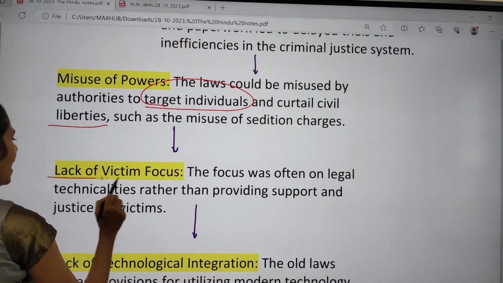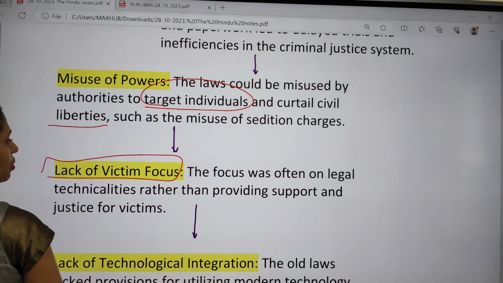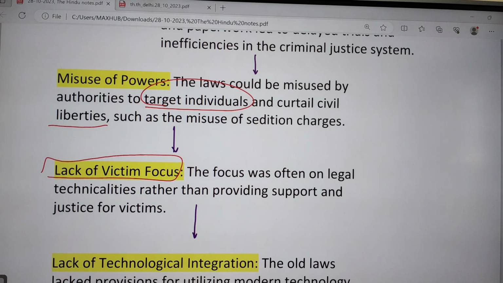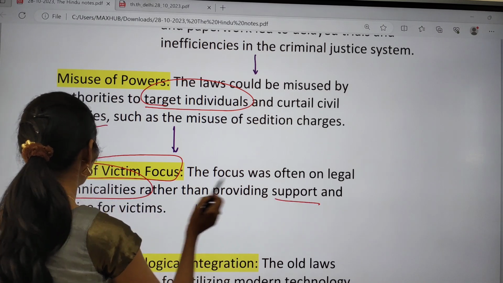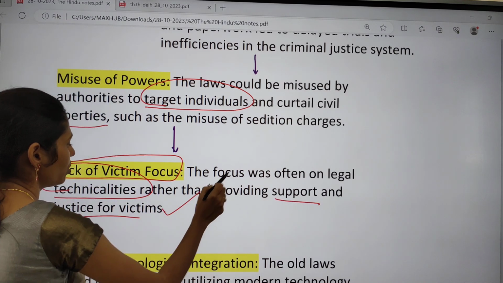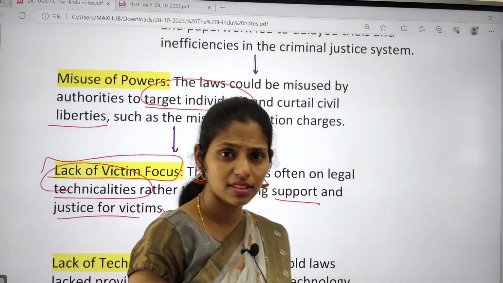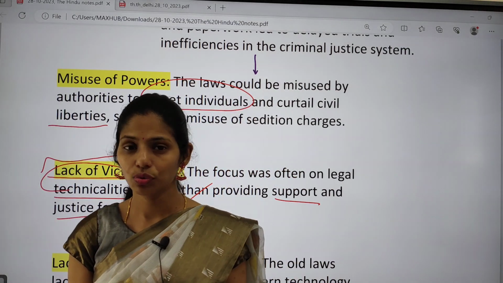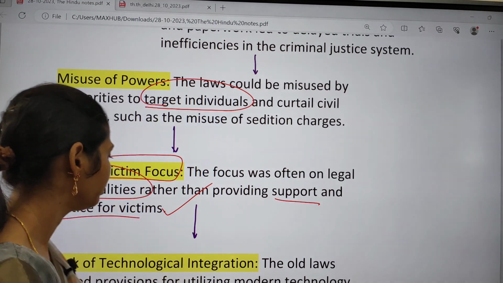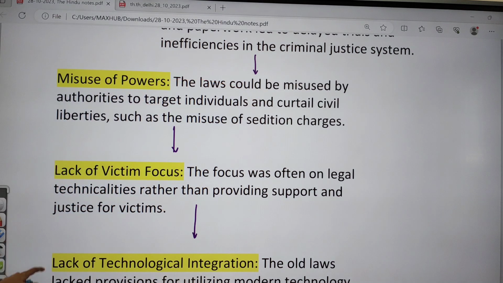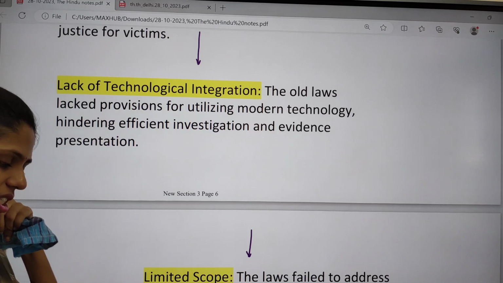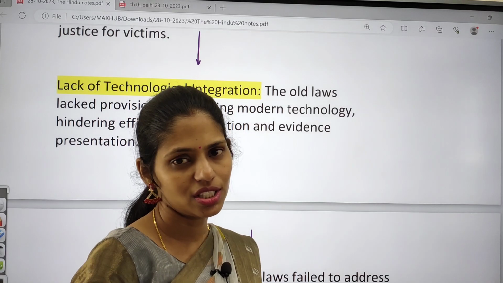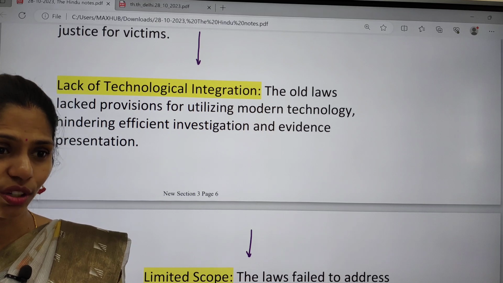And this one is lack of victim focus. The focus was often on legal technicalities rather than providing support and justice for victims. So we have to provide justice, right? For that, yes, we need to come up with change. And there is also lack of technological integration, because at that time during the Britishers there was nothing like technology, but now we have technology.